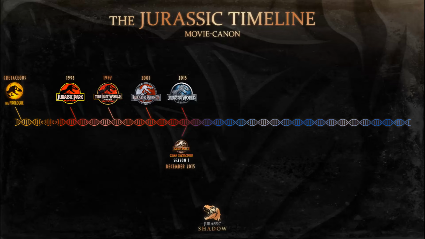VR experiences are also listed in this timeline, with our first one taking place in the early stages of January 2016 with the Apatosaurus VR. Not much to go off, but just a nice, calming and cute addition to this franchise. However, sticking in with January 2016, we have the event of Camp Cretaceous Season 2 taking place.